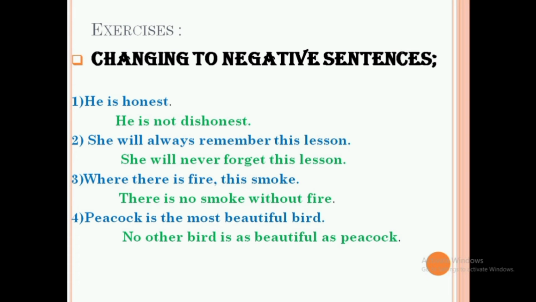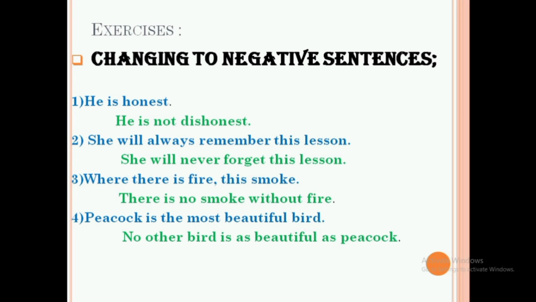So we are going to do some exercises in this topic. Here we discuss some examples. First we are going to change affirmative sentences to negative sentences. The first example is, he is honest. That can be changed into a negative sentence without changing its meaning. So here we change he is honest to he is not dishonest. Okay, and the second sentence is, she will always remember this lesson. That can be changed as, she will never forget this lesson. Okay, and the third sentence is, where there is fire, there is smoke. So that can be changed as, there is no smoke without fire.